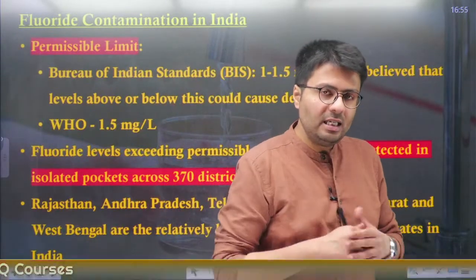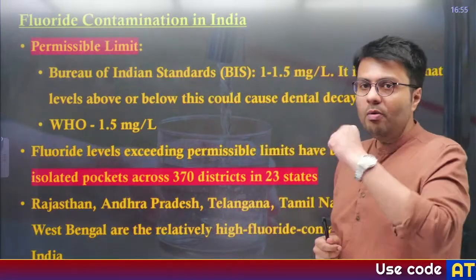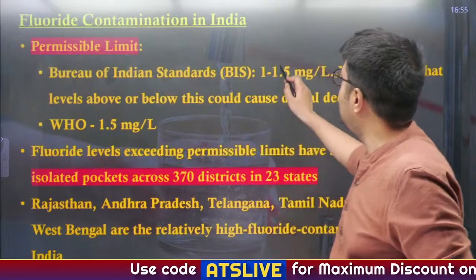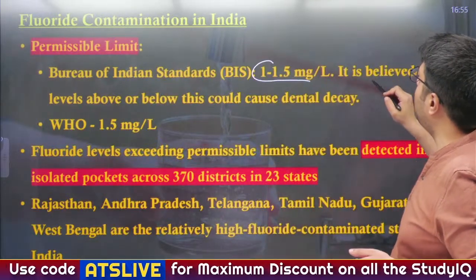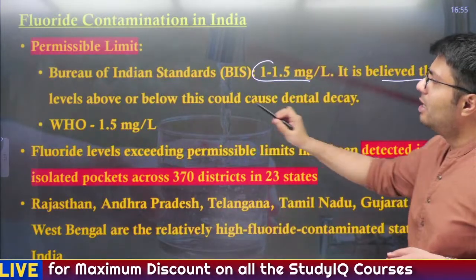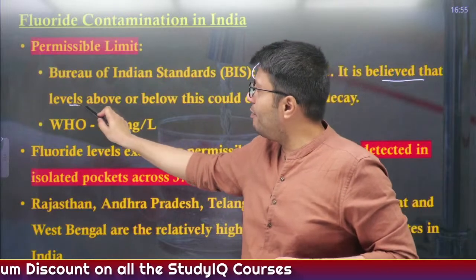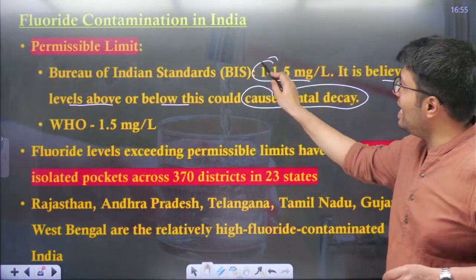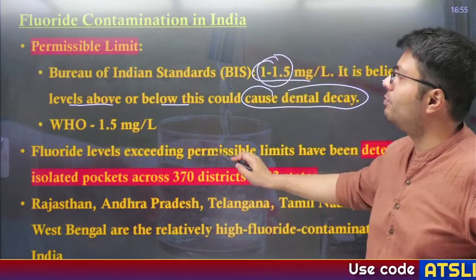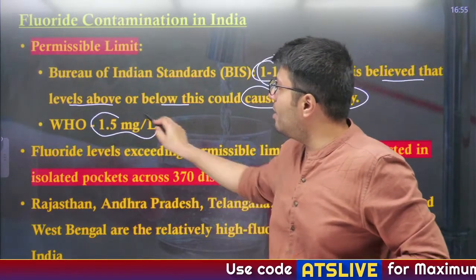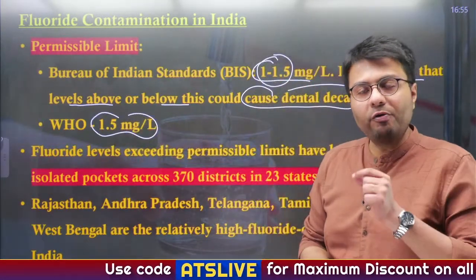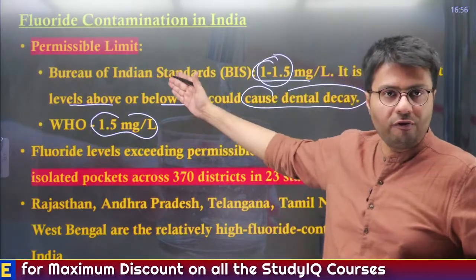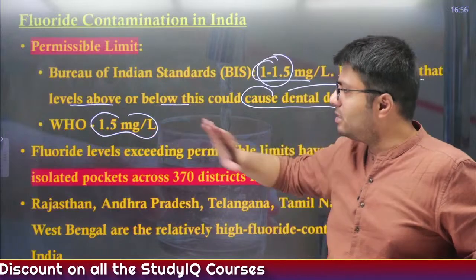Now, what is the state of fluoride contamination in India? Permissible limits are set by the regulatory authorities. For example, the Bureau of Indian Standards says that between 1 to 1.5 milligram per liter is the acceptable level, and levels of fluoride above or below this could cause dental decay. So this is allowed in moderate quantities as per BIS, whereas WHO states that you are required to have 1.5 milligram of fluoride per liter of water. Understand? So there are different sets of fluoride prescriptions by BIS and WHO.